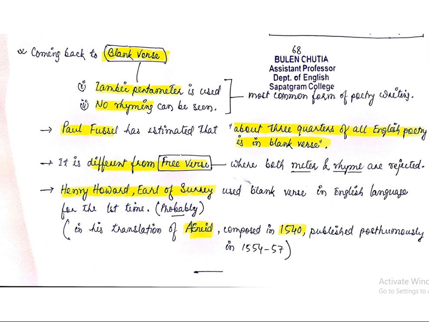It is different from free verse. I have already told you it is different from free verse. It is different from the traditional verse. Okay, in free verse we can see that both meter and rhyme are rejected. We can see this in modern poems. The lines may be very long ones. They may be very short ones also. Okay, there are no hard and fast rules in formation of the lines. So this is free verse and it is completely different from blank verse.